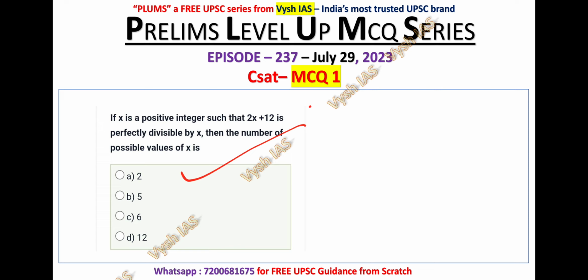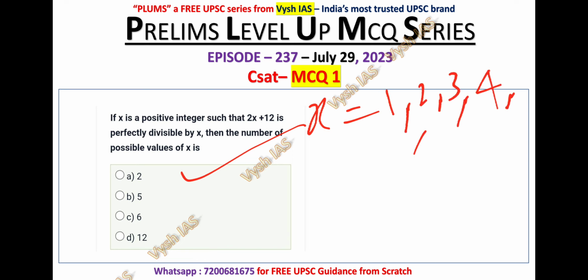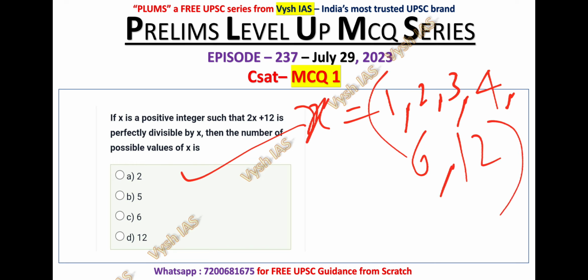So the possible values of x can be, 12 is divisible by 1, 2, 3, 4 3s are 12, 6 2s are 12, and 12. So these are the numbers which divide 12. So x values can be 1, 2, 3, 4, 6, 12. So we have to take, if x is equal to 1,